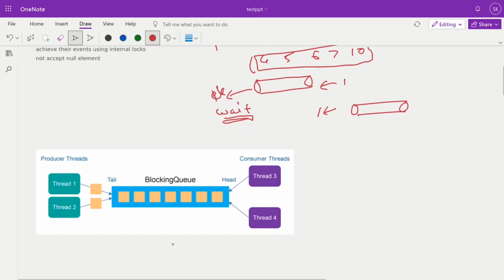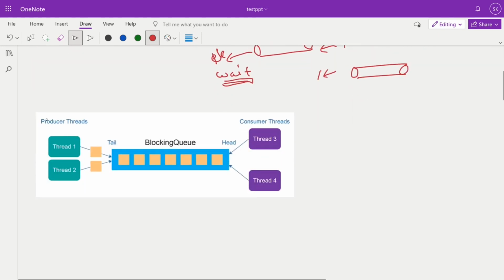Okay, the producer consumer problem is similar to that. Producers have multiple threads which produce items and push them into the queue, and consumers have multiple threads which consume the data from that blocking queue. Suppose the size is 10 and multiple threads are pushing data and the size is full. At that time all the threads' add methods are in a wait condition because the size is full. They wait till the size gets reduced. And similar happens if the size is empty.